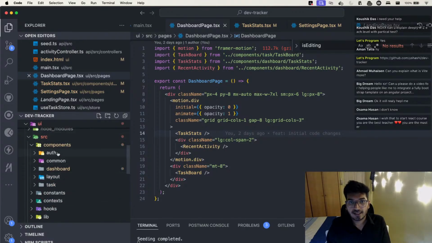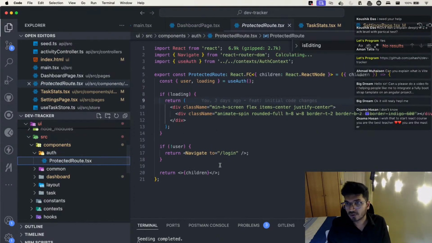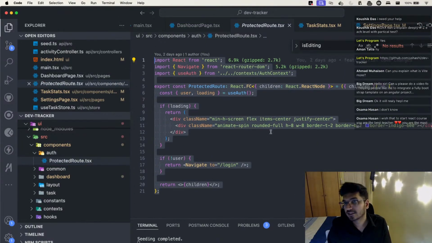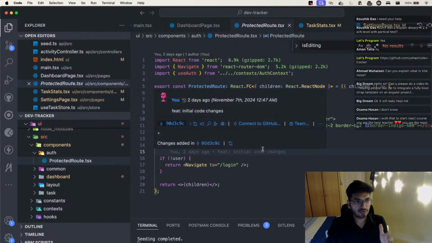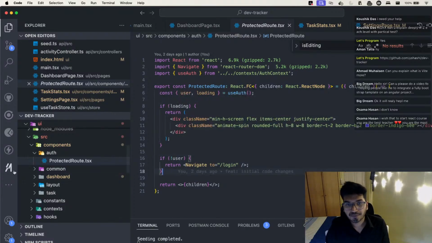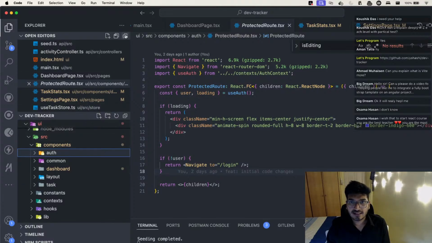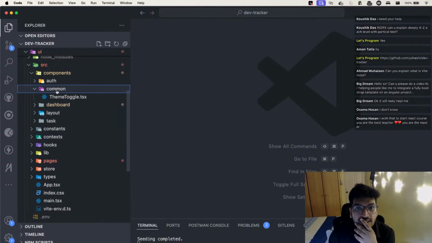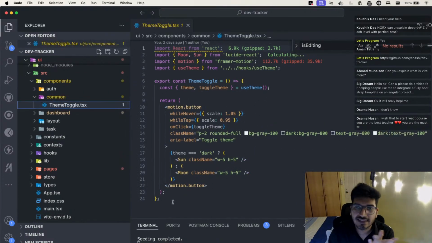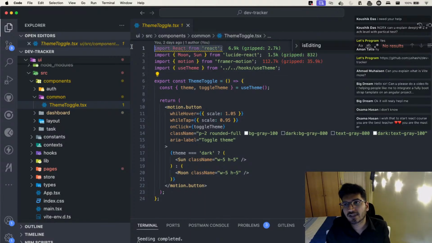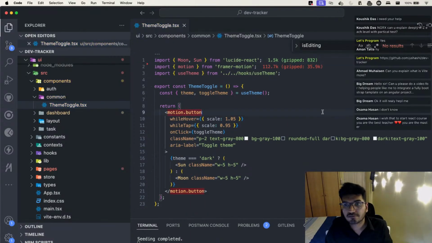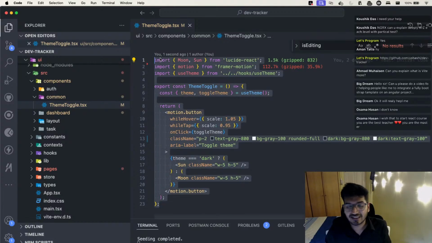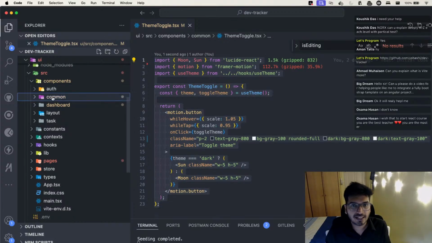This project is available for everyone. You can go ahead and use it on your own, create your own DB and start using it. Now let's see something interesting, or whatever I have missed to say. I have common, and maybe this is something called theme. For the theme that I have created, maybe we can take it as a separate video where I show you how to implement dark and light mode in Angular.